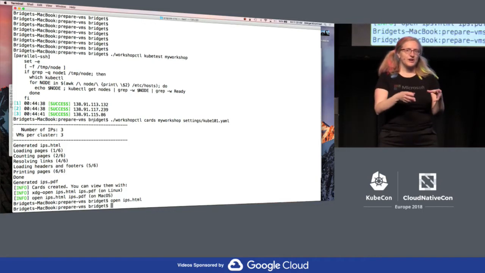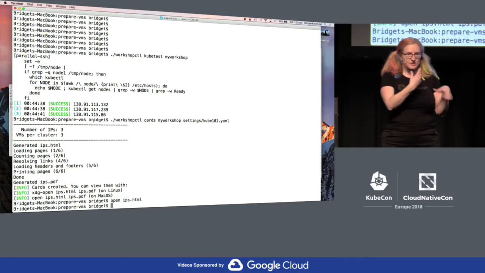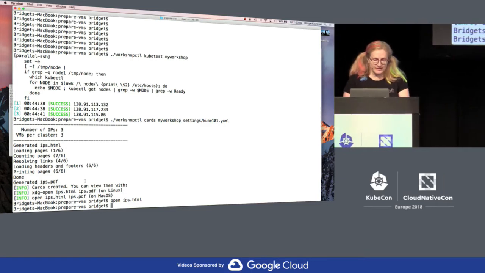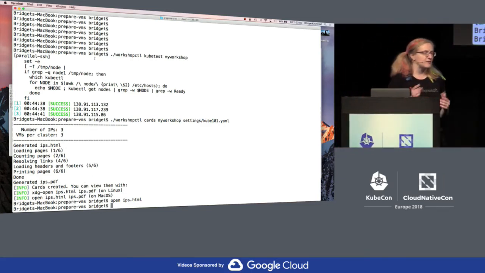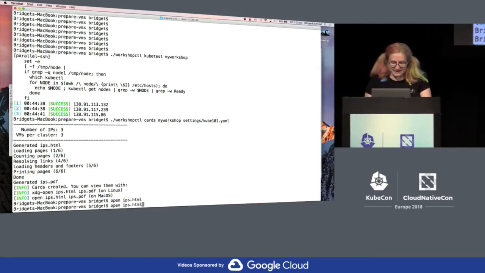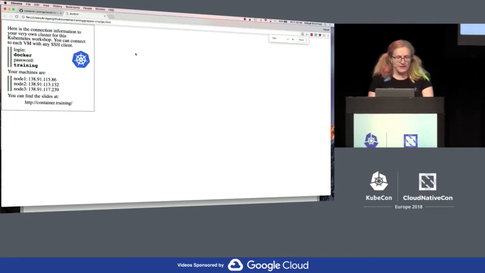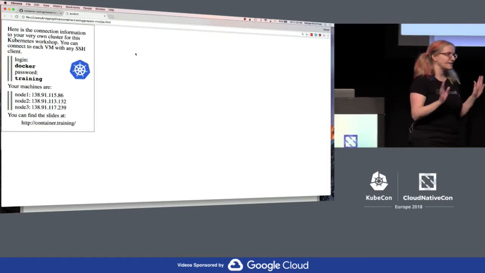If you're going to run the workshop, you run some scripts, stand up your instances, run some scripts to install necessary things on them and configure them, get them into clusters, and then you generate these cards. Now let's take a look at these cards, because if you've done workshops at conferences, this is the thing that is the most exciting and impressive. By the way, I did change the password on these, so you can't actually log in and do anything entertaining to them.